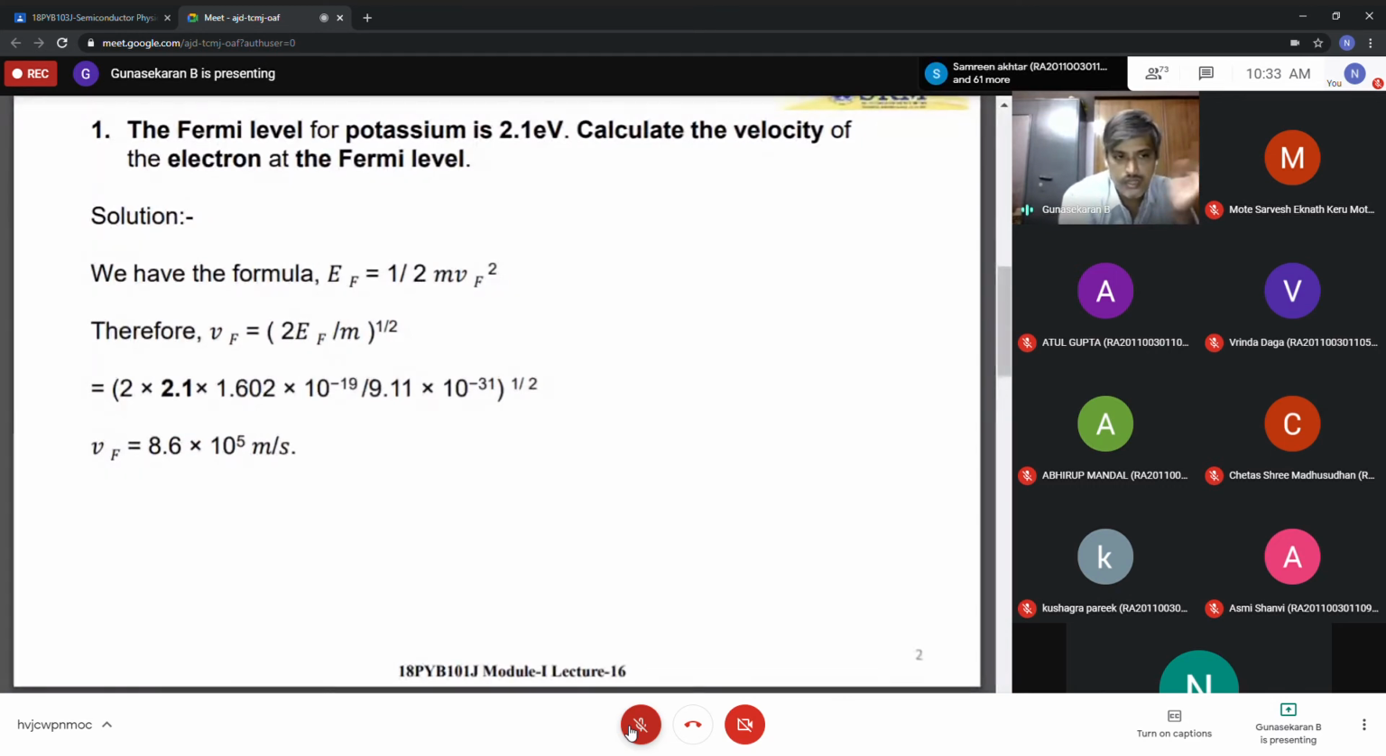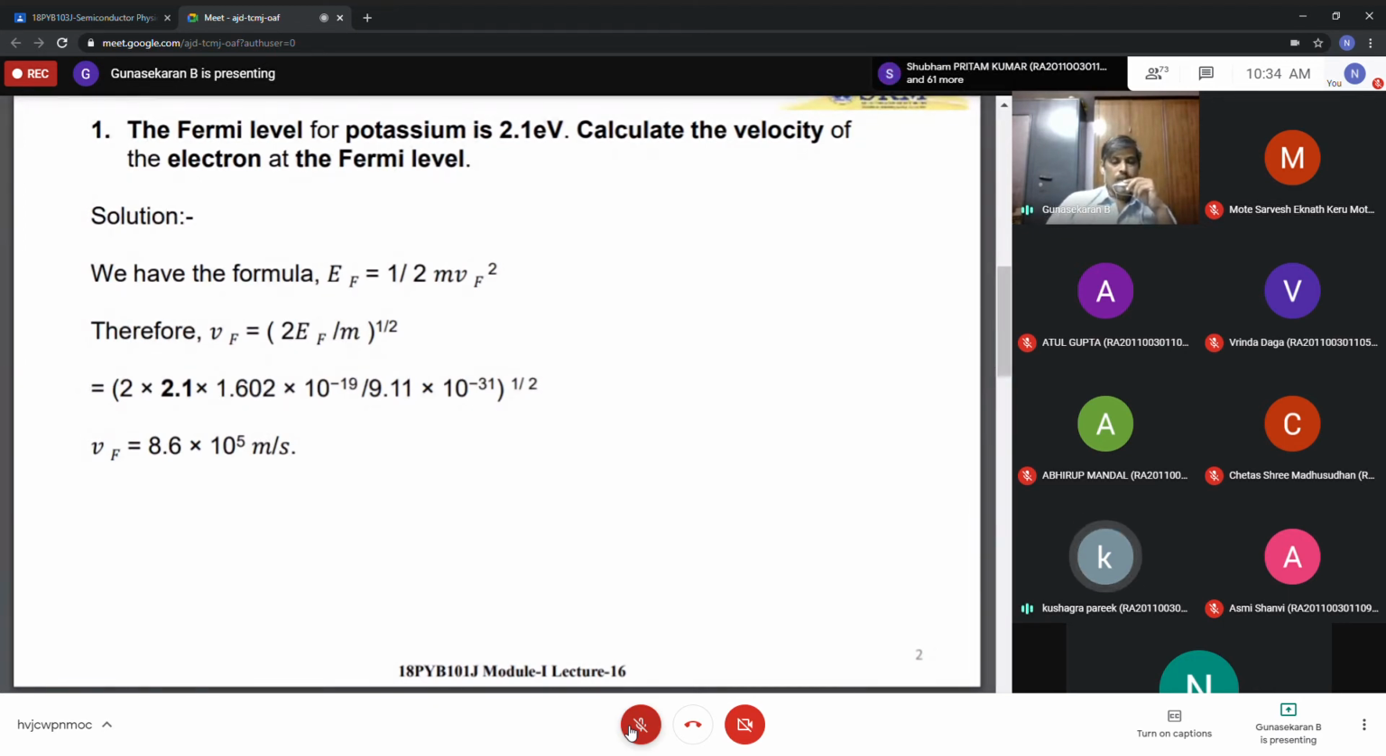But you already know the definition. The Fermi energy is nothing but the kinetic energy of electrons. That's why EF is equal to half mv square. Now we substitute the values: 2 into EF. EF is given in terms of electron volts, so how do we convert it into joules?